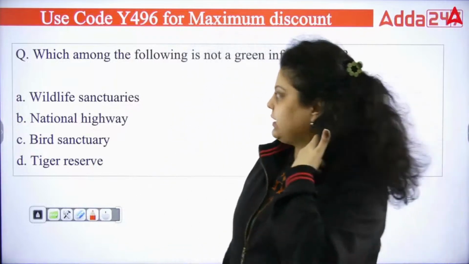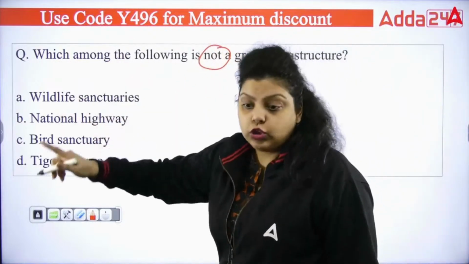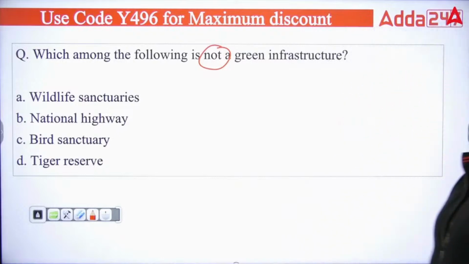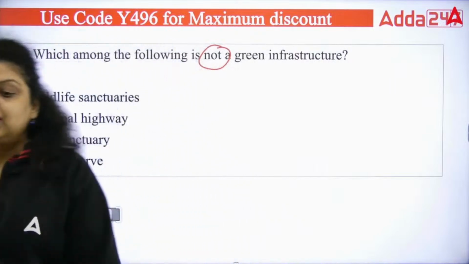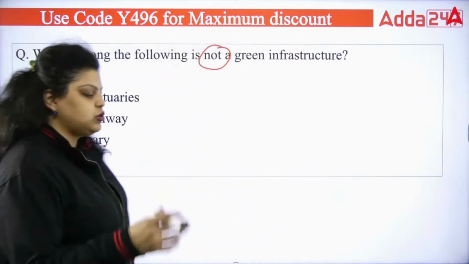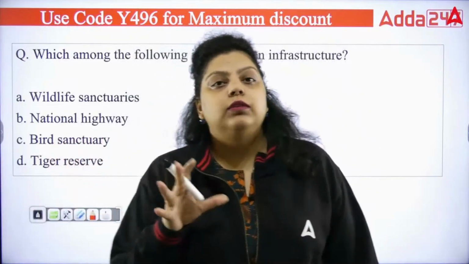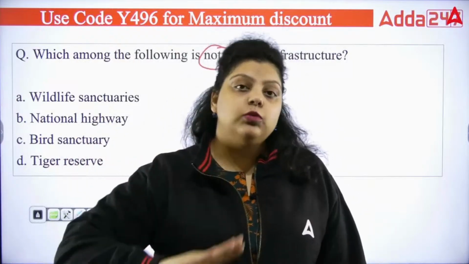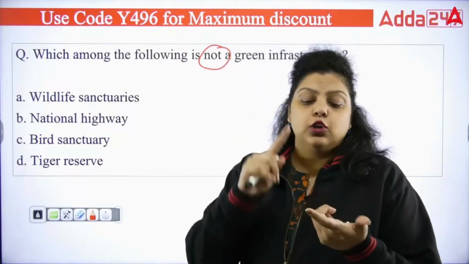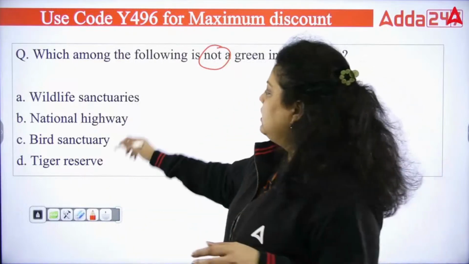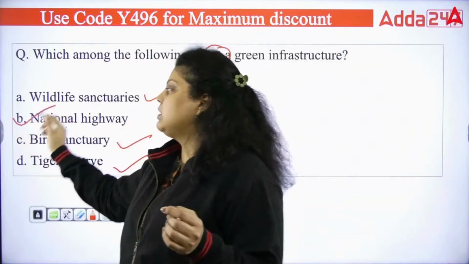It is very important. Now next, which among the following is not a green infrastructure? We have wildlife sanctuaries, national highway, bird sanctuaries, tiger reserves. Green infrastructure is an infrastructure which makes you understand the value of nature. And when it relates to nature, it means your national park, your wildlife sanctuary, your biodiversities, your bird sanctuary, your tiger reserves, etc. So wildlife sanctuary, bird sanctuary, tiger reserve, they are green infrastructure, but not the national highway.